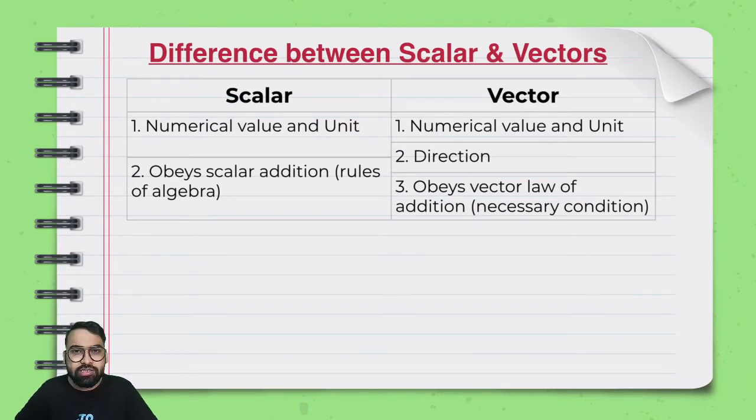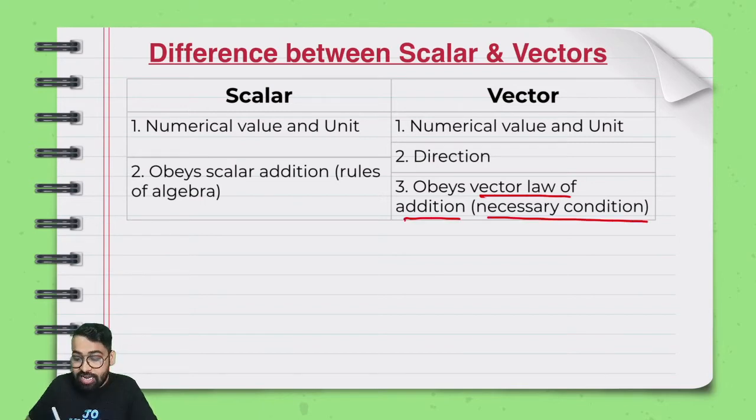Now a lot of people say that if I have a magnitude and a direction, I call it a vector. They are very happy with saying that. But let me tell you, that's not enough. That is the necessary condition, but it's not sufficient. What is the sufficient condition? What is this one thing that we are lacking, that if we get this, we can 100% say this is a vector? That happens to be your vector law of addition, right?